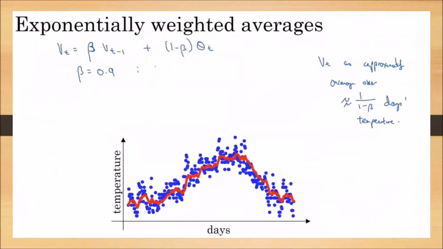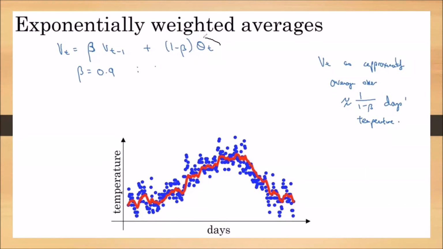Okay. Now let's see what we are actually doing. This is the generalized representation of the equation for the exponentially weighted average or moving average. Vt is equal to beta, the weight we are taking, beta into Vt minus 1, the previous moving average, plus 1 minus beta into the present day temperature.